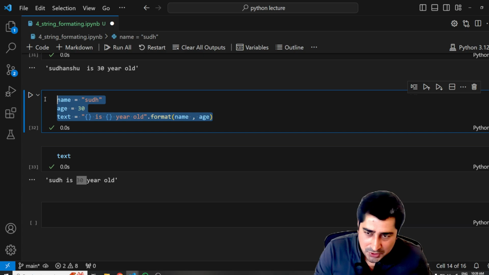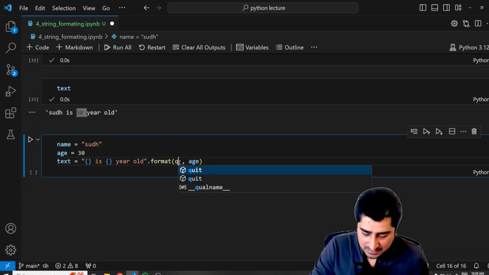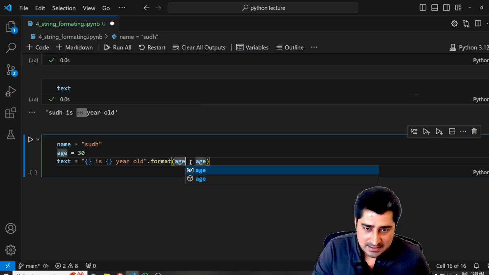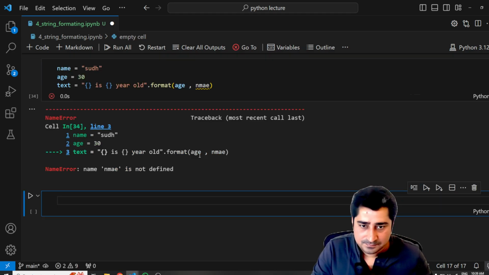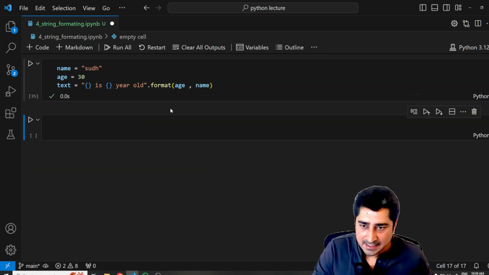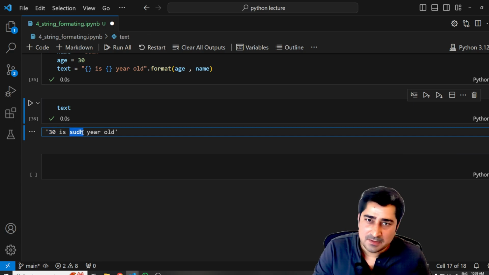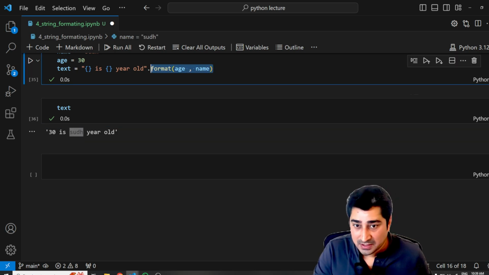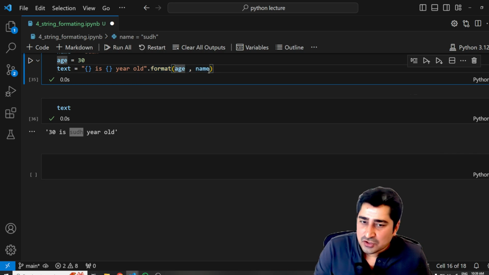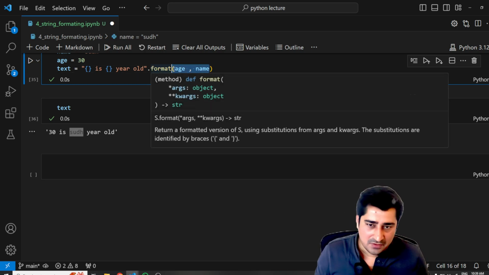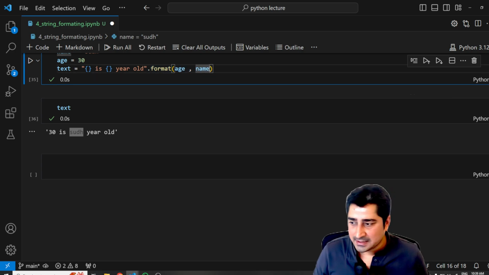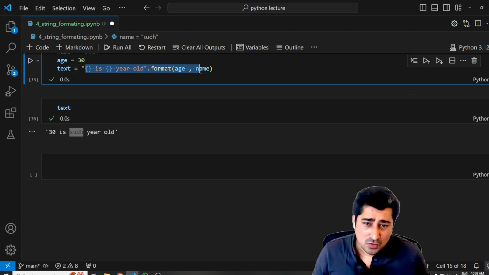If I interchange this, let's suppose I'm writing age in the first place and name in the second place, and now I print text over here, see, it has interchanged. Simple. So it depends upon the sequence that we are going to give. In whatever sequence we give the data, in that particular sequence it is going to consider this information. Very simple.